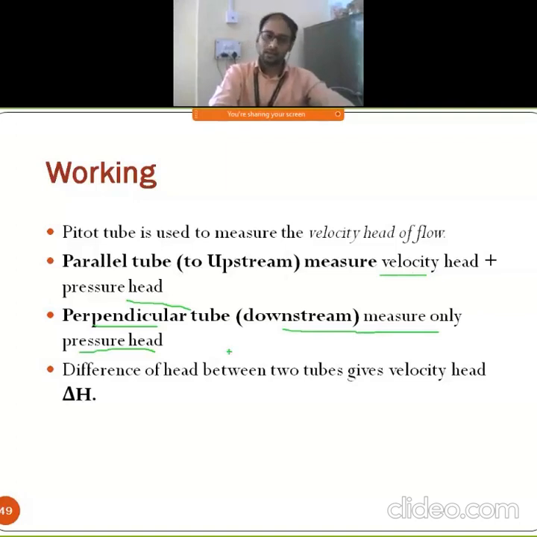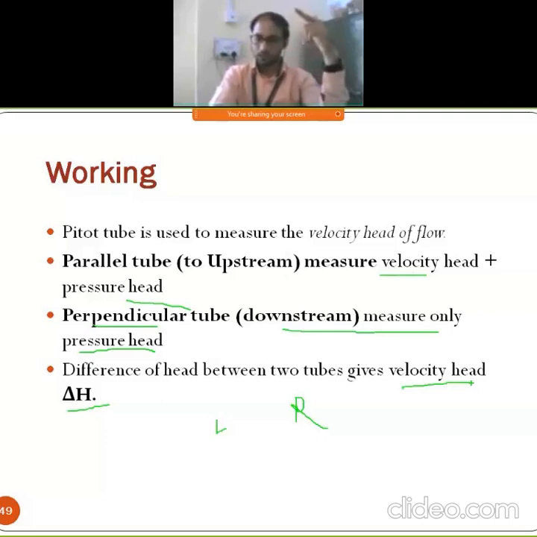By considering this difference between the tubes, we can determine the value of delta H, or simply determine the velocity head, right? When we insert the tube parallel to the flow of the fluid, it measures the velocity head and also the pressure head, meaning the pressure drop and the velocity drop.